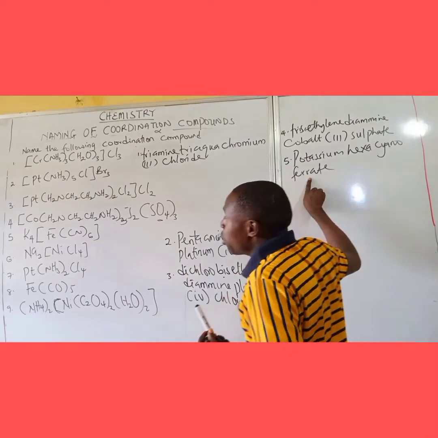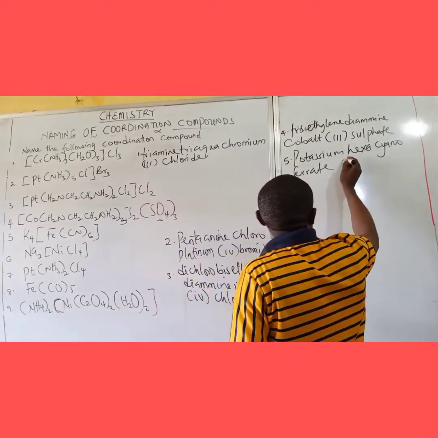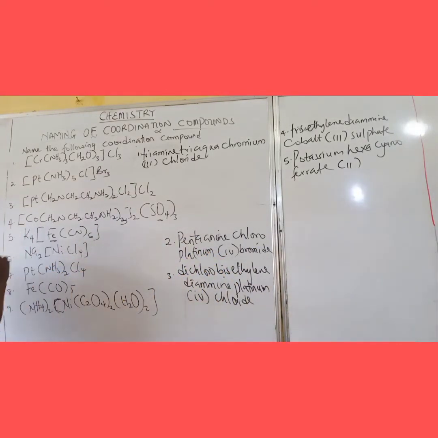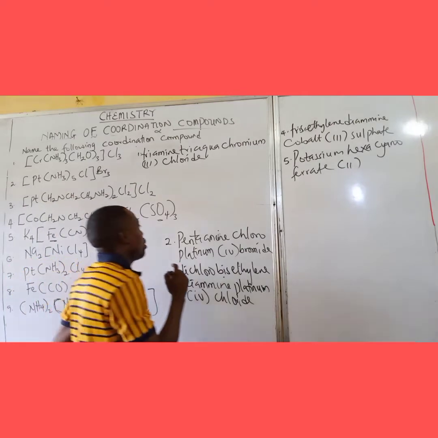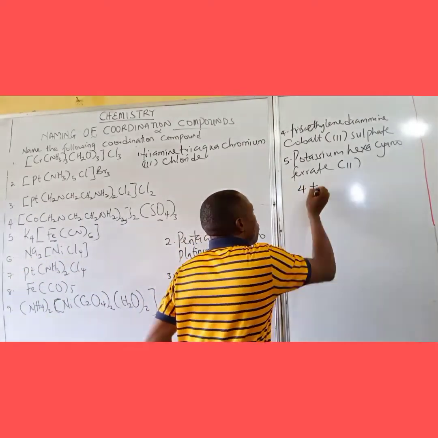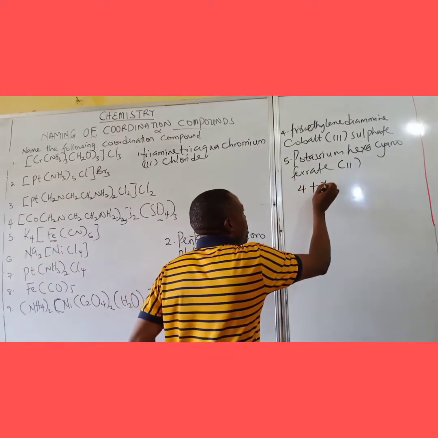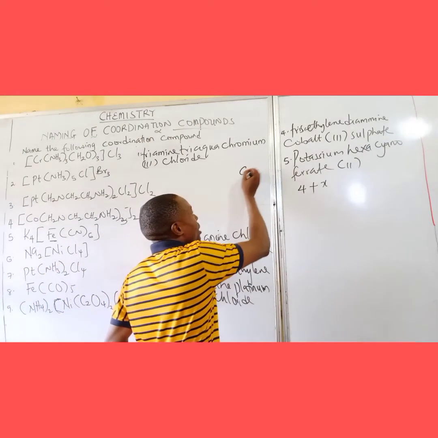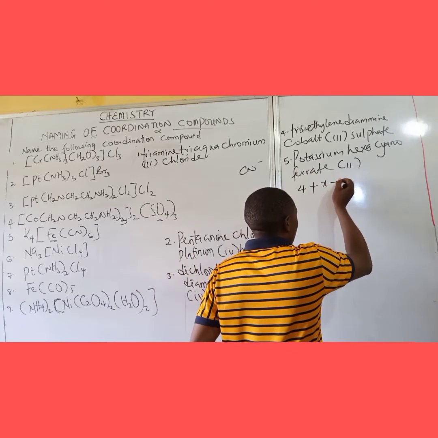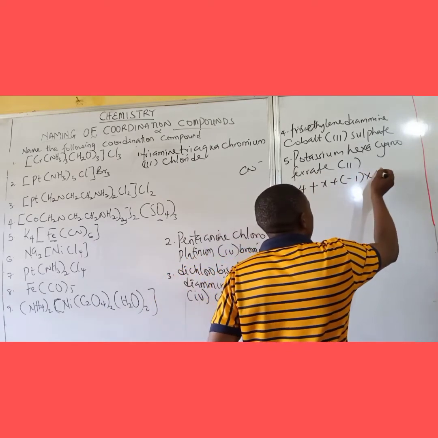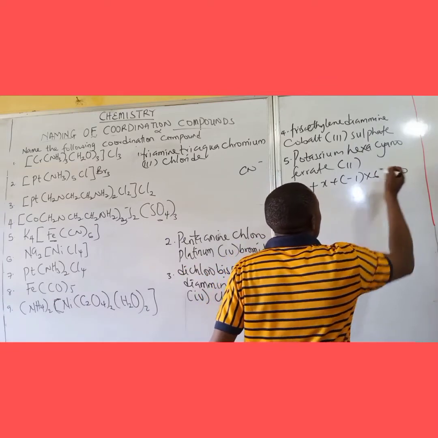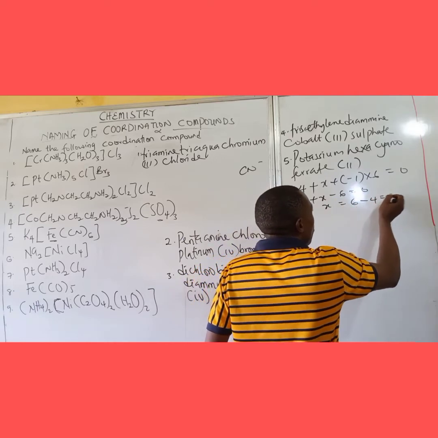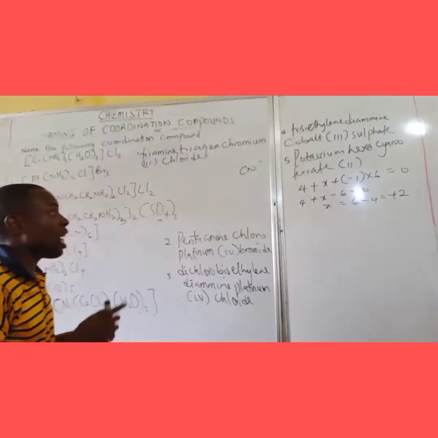So ferrate will be ferrate 2. How do I know? We calculate the oxidation state of this one. Remember, potassium is +1, +1 times 4 is 4, plus I'm looking for iron here, which is X. The valency for cyanide, CN minus, is -1 times 6. So equal to 0: 4 plus x minus 6 equal to 0. So x is equal to 6 minus 4, which gives me +2. So that's why it is +2.